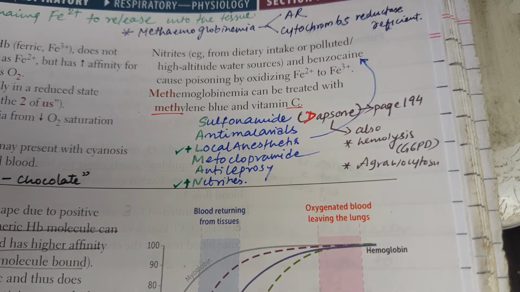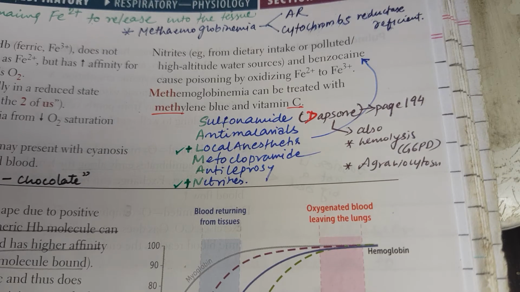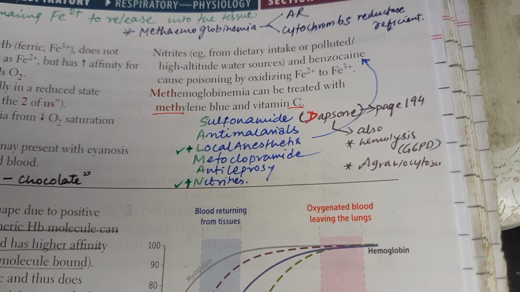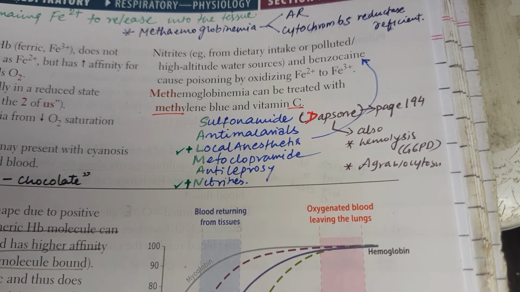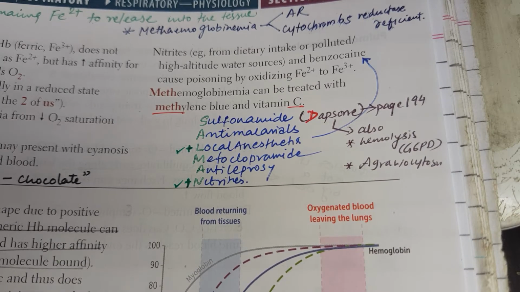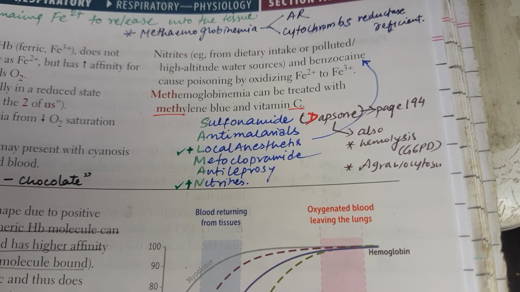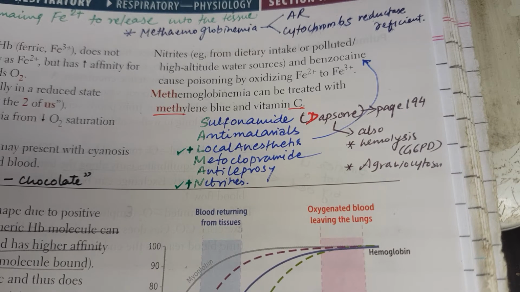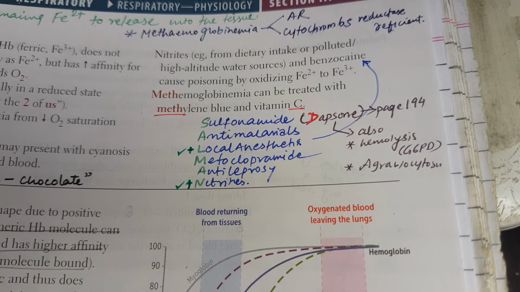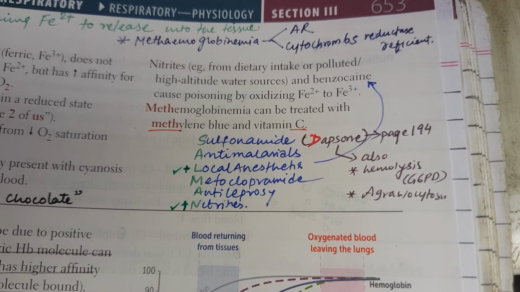Here are some drugs that can cause methemoglobinemia: SALMAN. S for sulfonamide, A for antimalarials, L for local anesthetics, M for metoclopramide, A for anti-leprosy, and N for nitrites. What you need to remember is that metoclopramide is a special thing over here. Dapsone is also a sulfonamide drug which can cause methemoglobinemia, and apart from that, dapsone can also lead to hemolysis in G6PD deficiency. Remember that, it is very important. Methemoglobinemia inheritance is autosomal recessive.